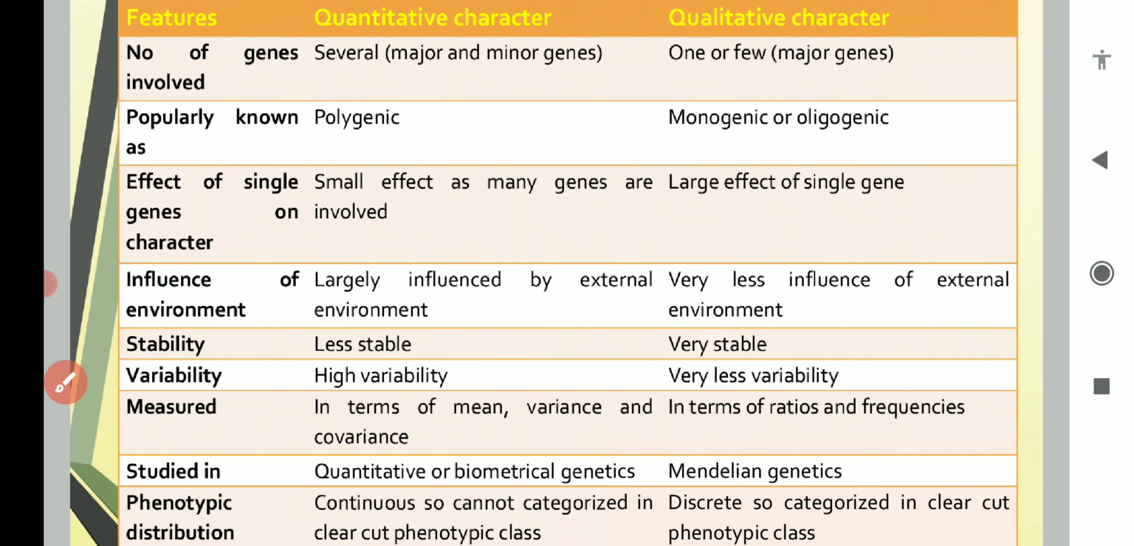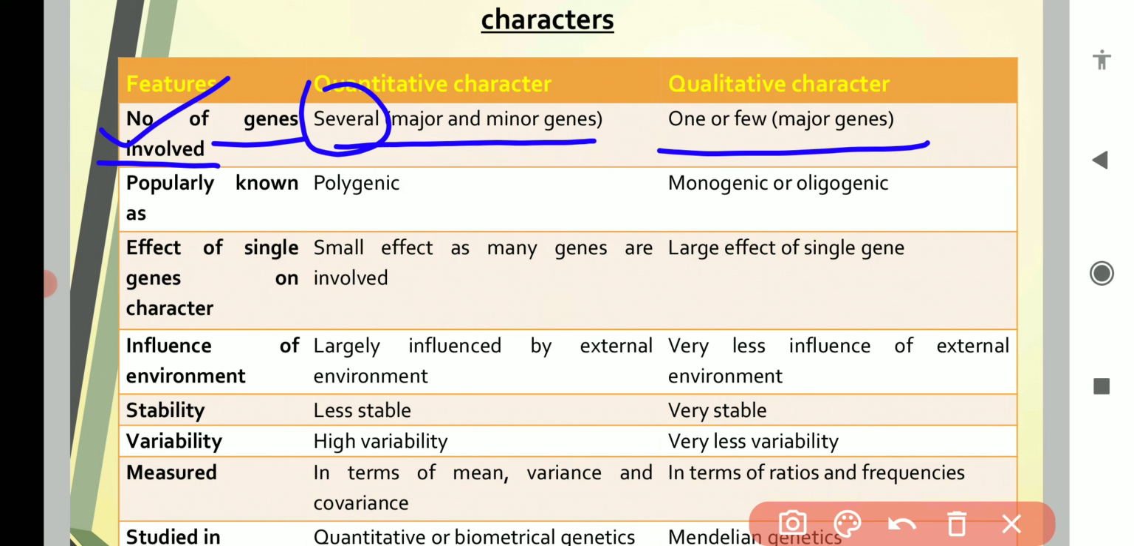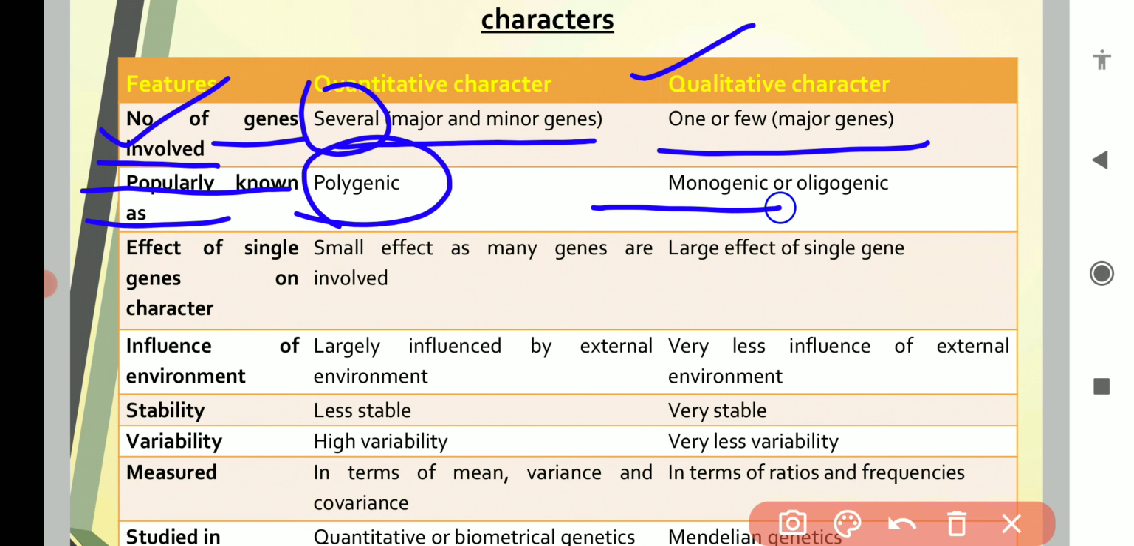So first of all, the first feature is the number of genes involved. We can differentiate quantitative and qualitative characters on the basis of the number of genes involved. In case of quantitative characters, many or several genes are involved, while in case of qualitative characters only one or a few genes are involved. Quantitative characters are popularly known as polygenic characters, while qualitative characters are known as either monogenic or oligogenic characters.